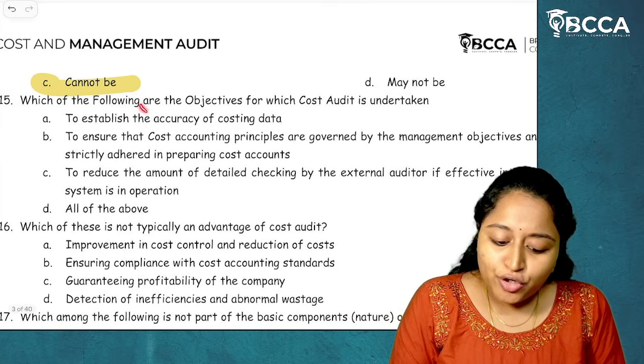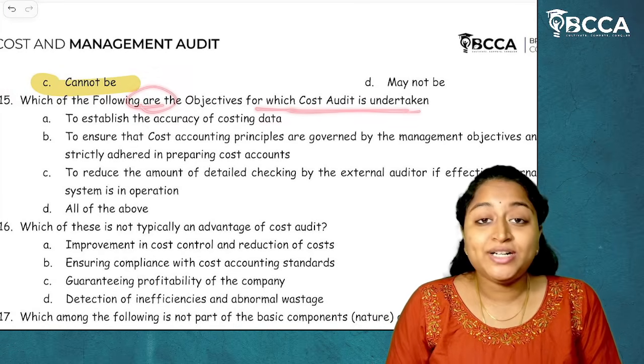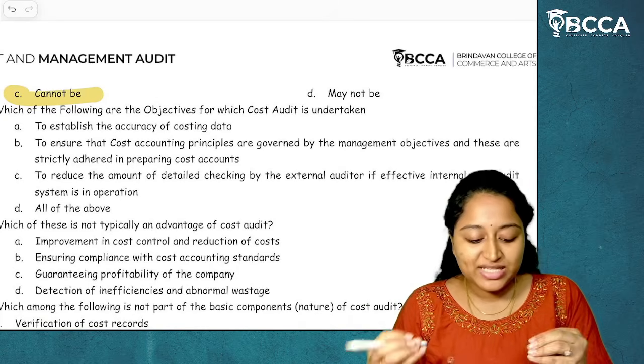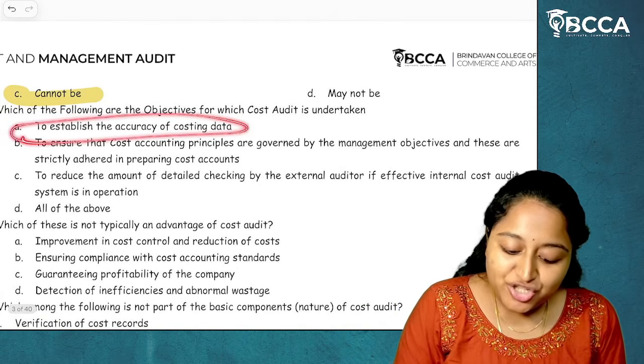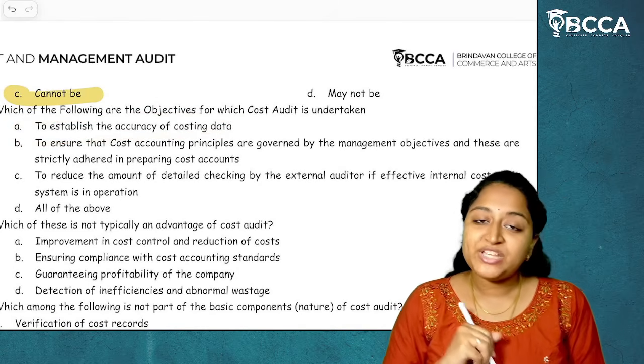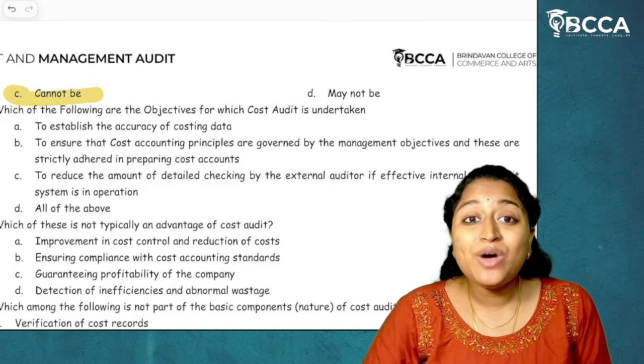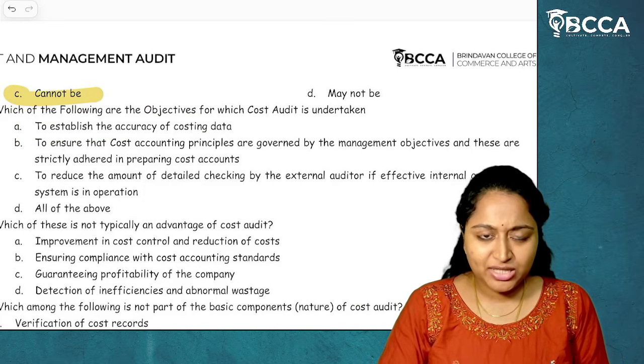15. Which of the following are the objectives for which the cost audit is undertaken? Why are we actually going for cost audit? We'll see the options first. To establish the accuracy of costing data. Yes, absolutely. To know whether the cost data is true and fair or not. That is nothing but the accuracy.